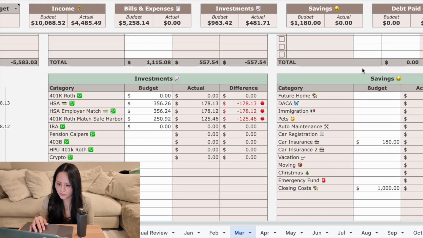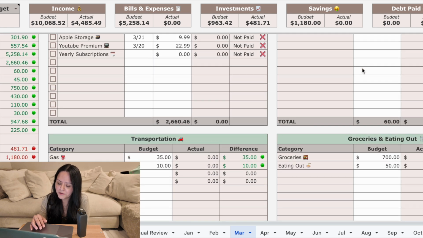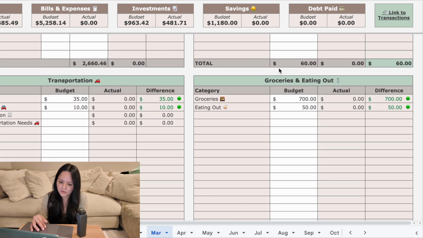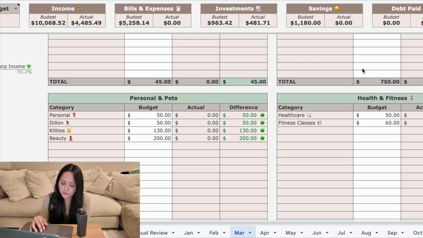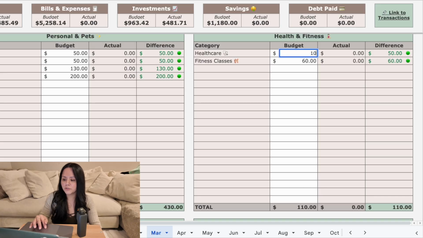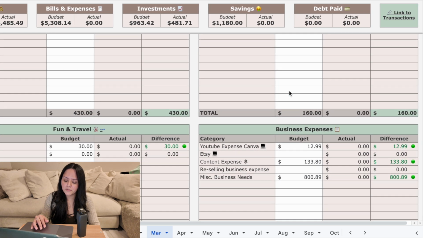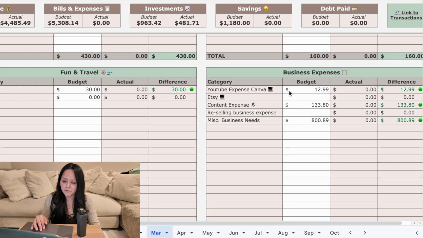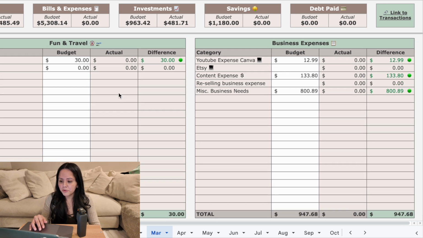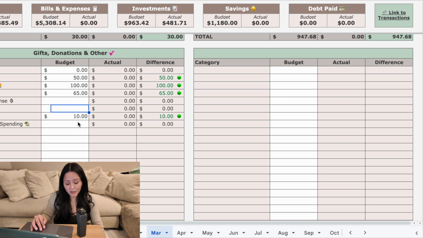Let me just review our current budget right now. Everything looks good. Home items look fine. Yeah, I really don't think we'll go over that one. Personal should be fine. Kitties should be fine. Healthcare. I really don't know how much my visit to a psychiatrist would cost me, because I have a high deductible insurance, so I'll just do 100 just to be safe. $60 for fitness classes should be fine. I've already signed up for a couple. I just need to add them to my transactions. I did that today. Fun should be fine. Yeah, I think everything should be good.